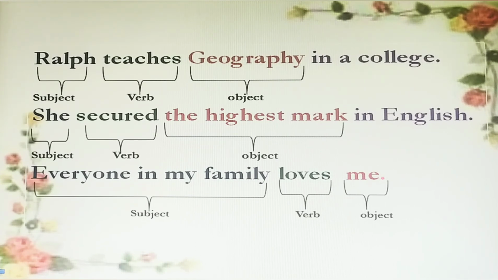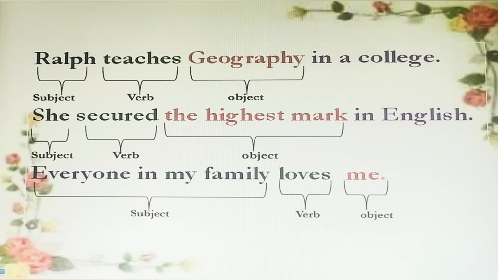She secured the highest mark in English. Here, she is a pronoun. It is the subject. Secured is the verb. The highest mark is the object. What did she secure? She secured the highest mark. The highest mark is the object here.